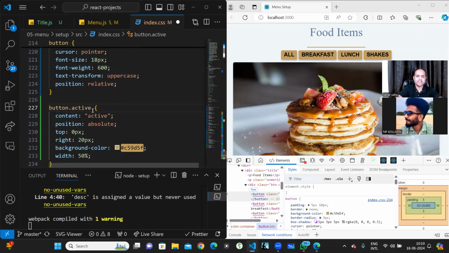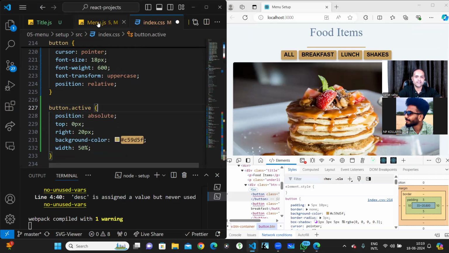So in that case, I have to change. Let the position stay like this.